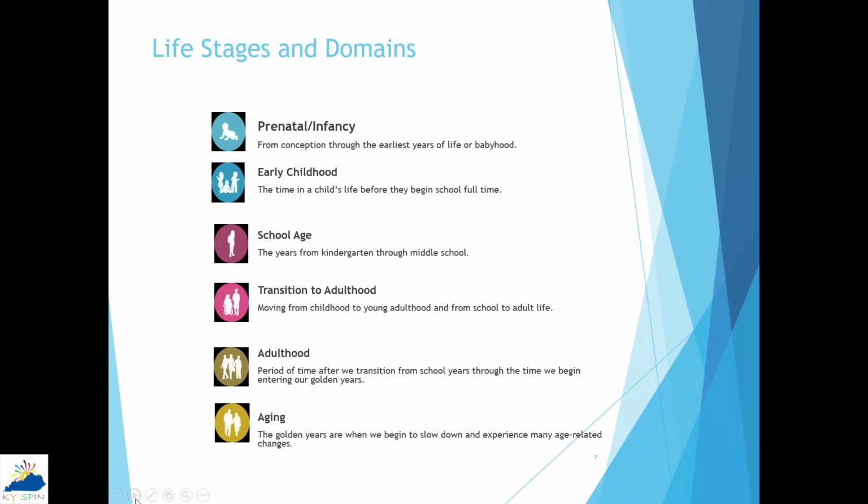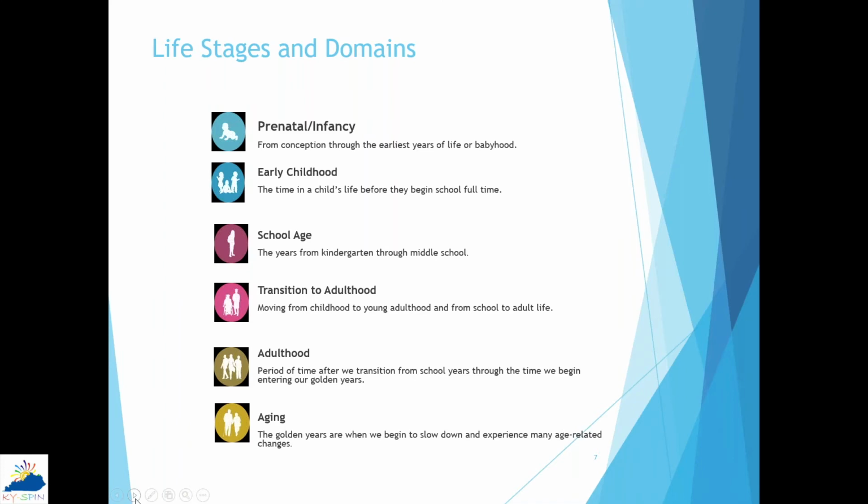And so, life stages and domains. She briefly discussed the different life stages and domains. To broaden that a little bit, you have prenatal and infancy, from conception through the earliest years of life or babyhood. Then you have early childhood, the time in a child's life before they begin school full time. School age is the years from kindergarten through middle school.